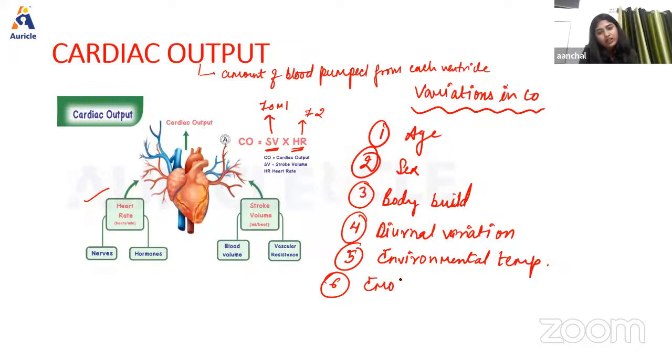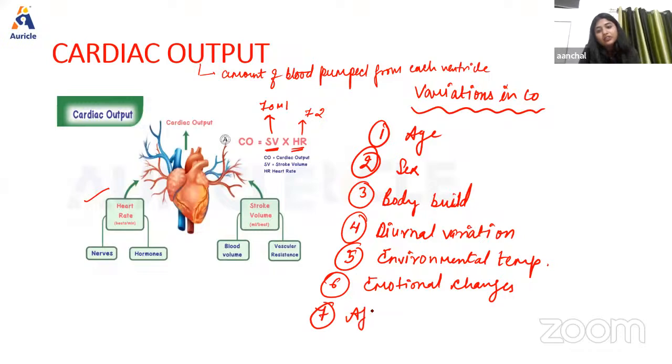Now next we have emotional changes. So in conditions like anxiety, excitement, nervousness, right? All these conditions will cause an increase in the cardiac output of about 50 to 100% through the release of a very important hormone, that is catecholamine, which increases the heart rate, and also the force of contraction will increase. So ultimately cardiac output will also increase.